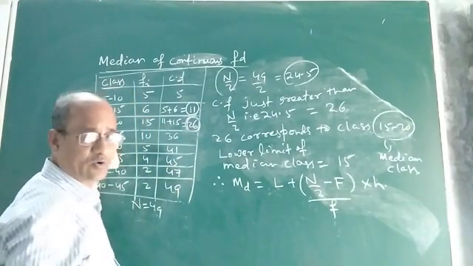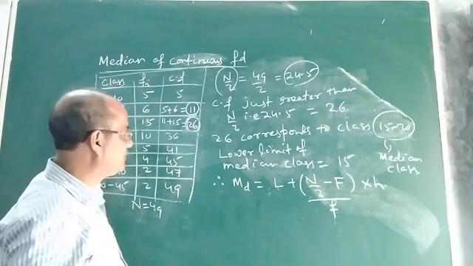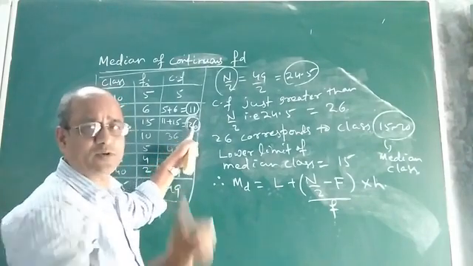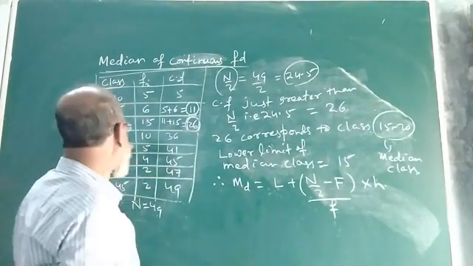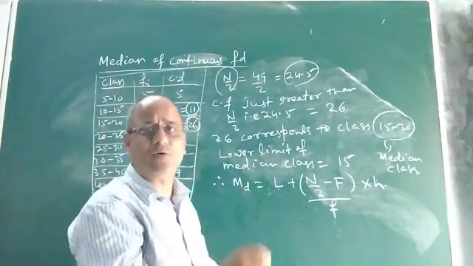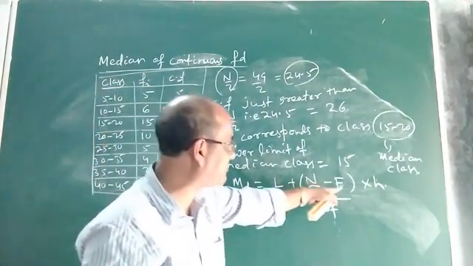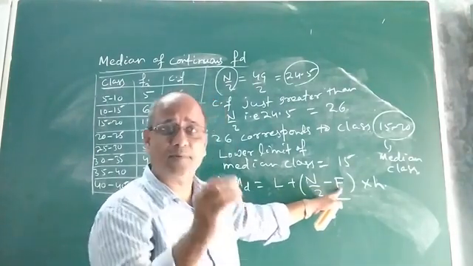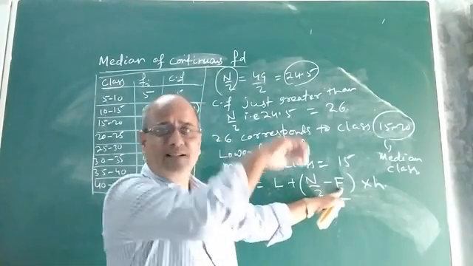This is the median class. If 26 is the cumulative frequency greater than N by 2, then our median class is 15 to 20, and this 11 is the cumulative frequency preceding the median class. That means capital F is the cumulative frequency preceding the median class.